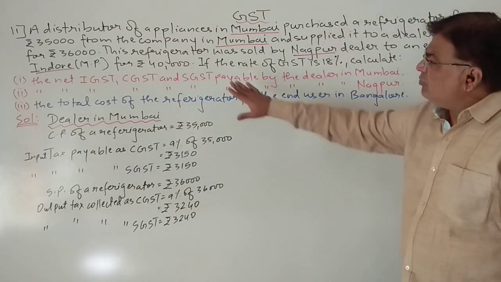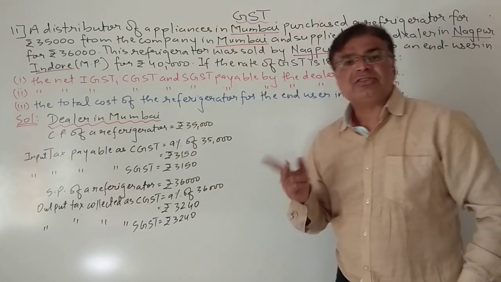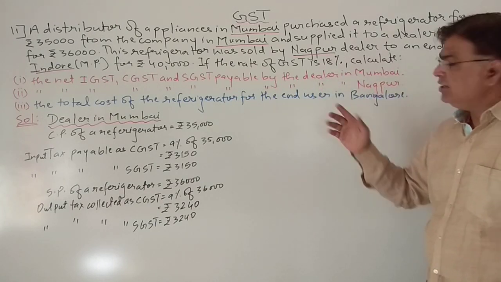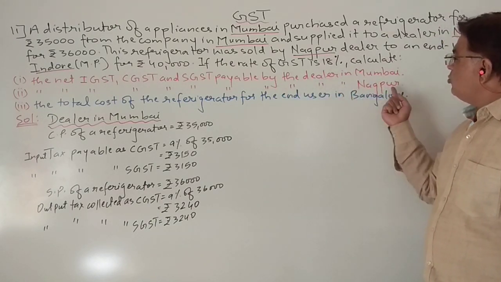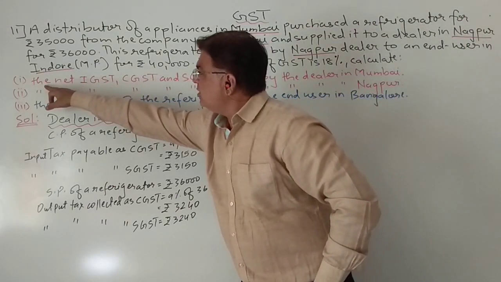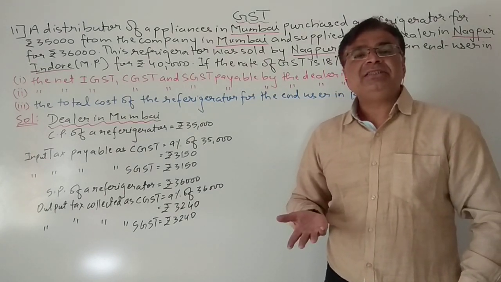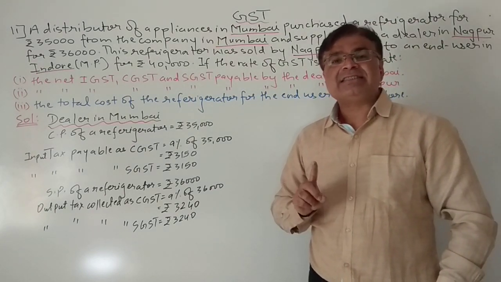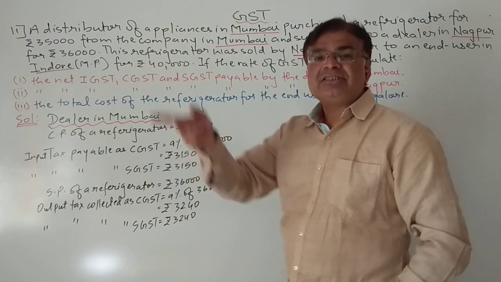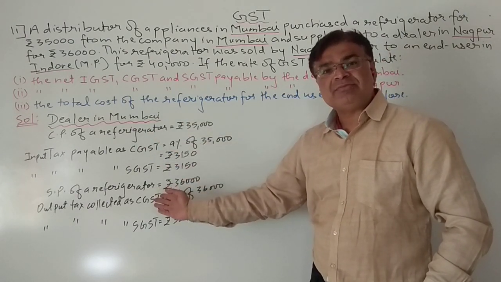Okay. Now we will solve this first part, because see, there are two different sums over here. First we have to find all the calculations for the dealer in Mumbai. Then we have to find all the calculations for the dealer in Nagpur. The first question. Okay, so let us start. The net IGST. Now here the net IGST will be 0, because IGST tax is applicable only if it is an interstate transaction. Now here you can see the Mumbai dealer is selling to a dealer in Nagpur, same state.